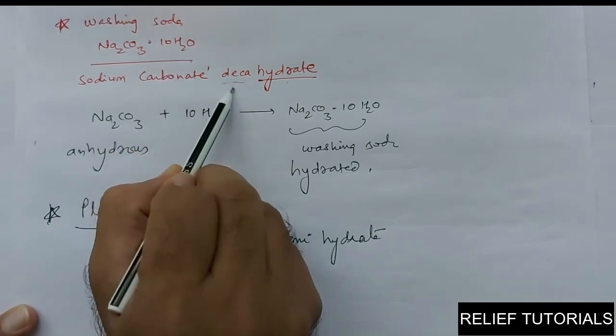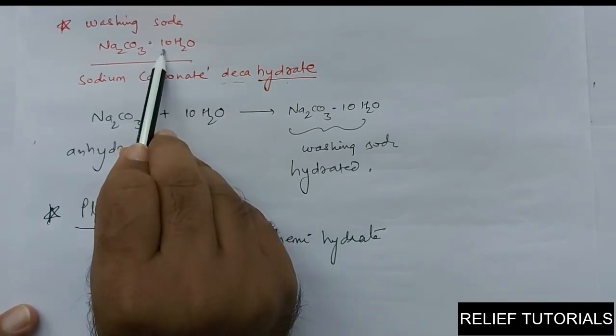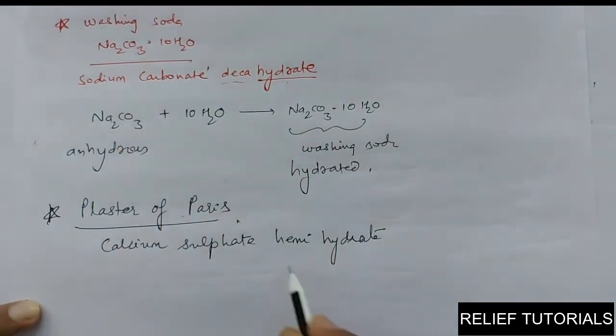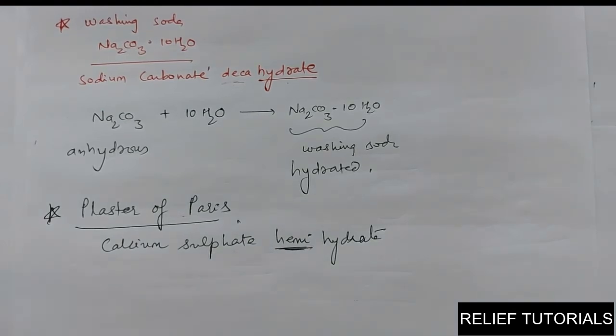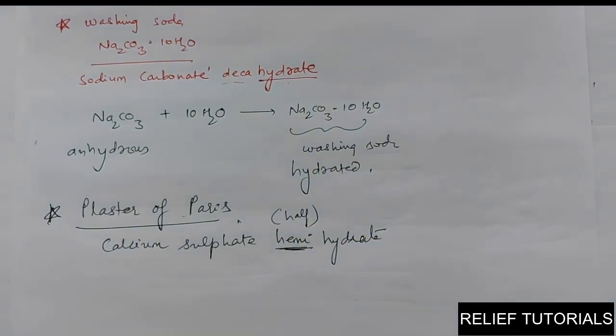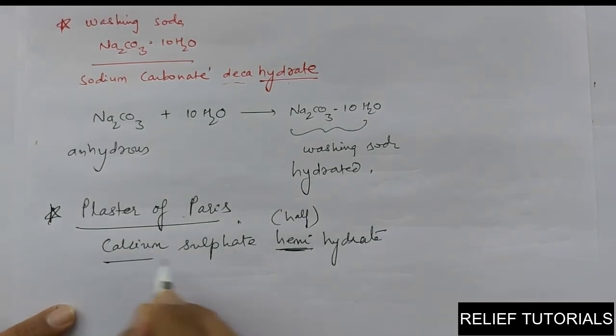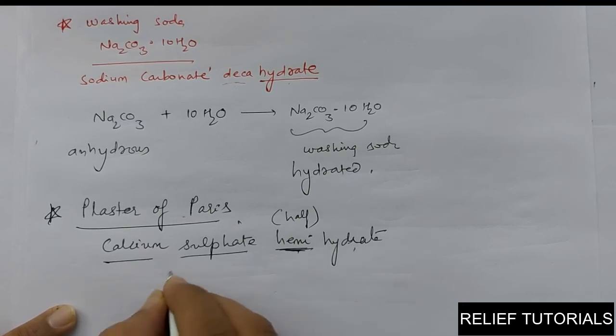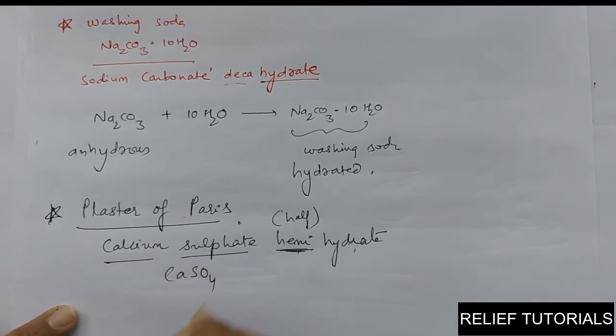See, for 10 we have the word deca, for 1 we have the word mono, but for the half we have the word hemi. Just like hemisphere means half sphere, hemi means half. So the chemical formula for plaster of Paris is calcium sulfate hemihydrate, CaSO4 into half H2O.